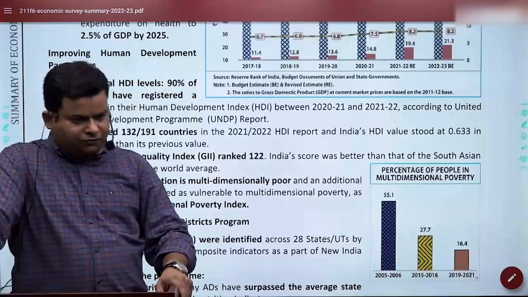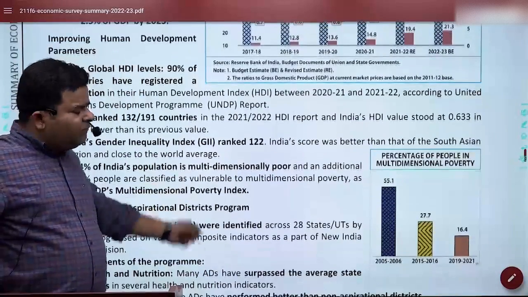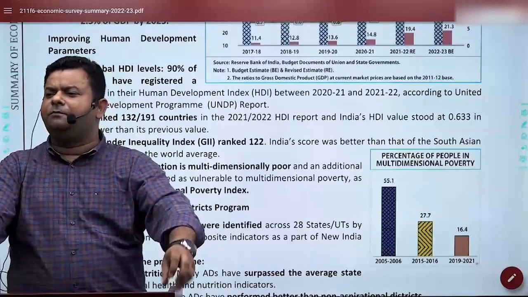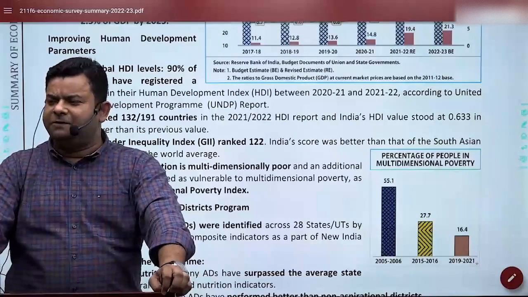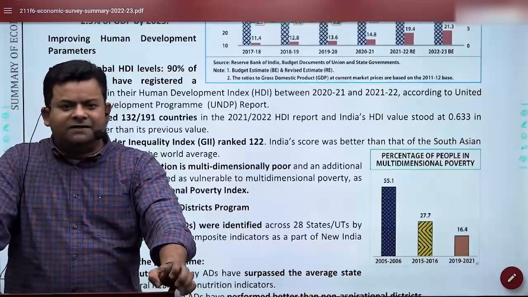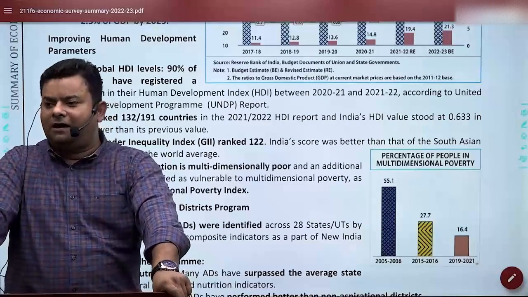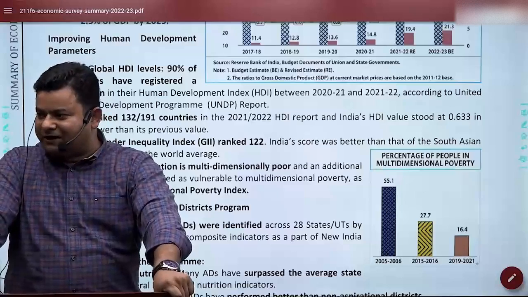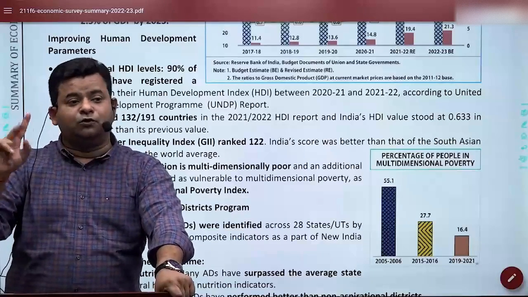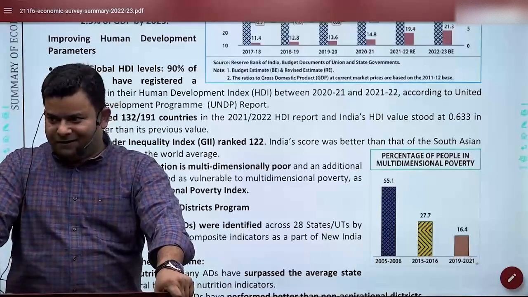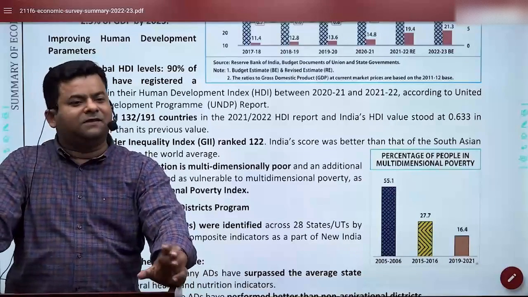Why I think HDI may be significant even from the mains point of view, because I told you it has been a while since they asked about HDI, and there's a lot of debate going on in Amrit Kaal about how to become a developed country. The definition of developed comes from two sources, World Bank and HDI. So that makes another reason why HDI could be in the discussion here.